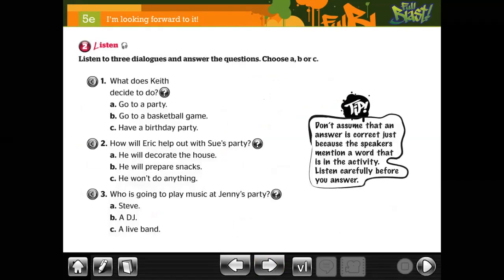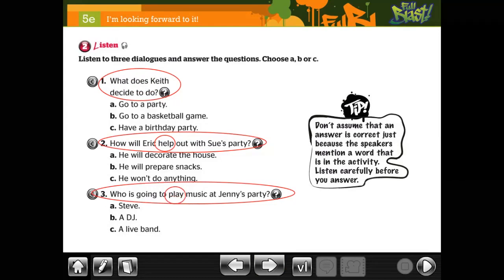Now here we have a listening. Listen to the three dialogues and answer the questions. Okay, you're going to listen, please, and choose the correct option. Number 1, what does Kate decide to do? ¿Qué decide hacer? You have A, B, C. Number 2, how will Eric help out with the party? Help, you know what is help? Number 3, who is going to play music at Jenny's party? A, B, C. Okay, only choose the correct option for each case. I'm looking forward to it.